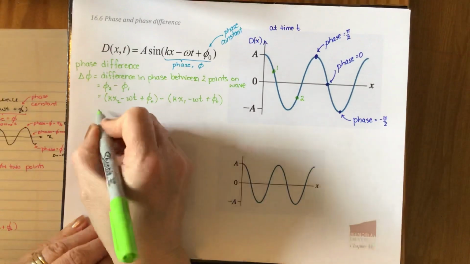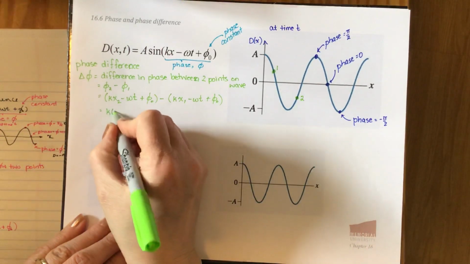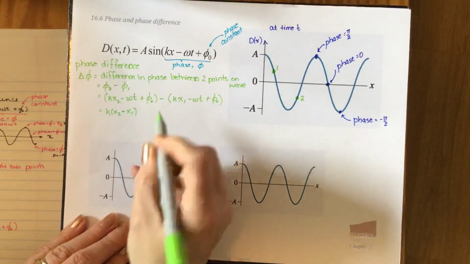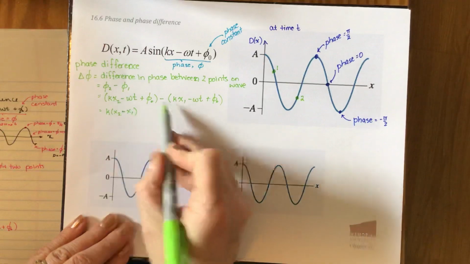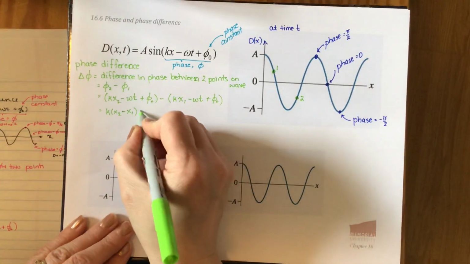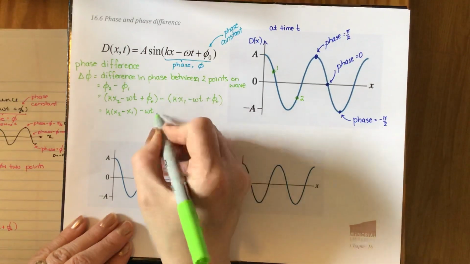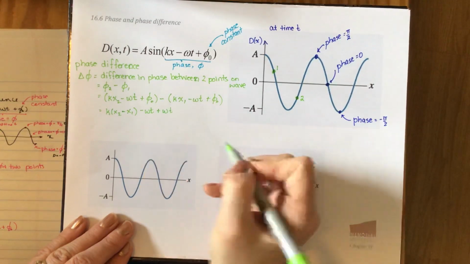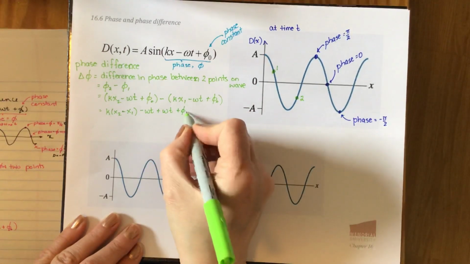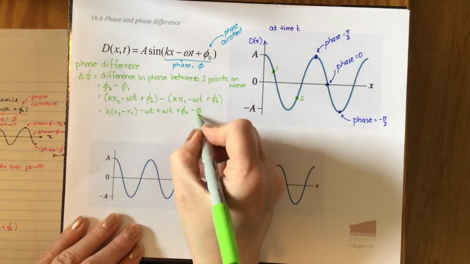So let's just write these out. We have k times x2, take away x1. Right here I multiplied my k into x2 minus k x1, then I took my k outside. Then I've got minus omega t. Over here I have minus times minus omega t to get plus omega t. And here I have plus phi naught, and here I have minus phi naught.